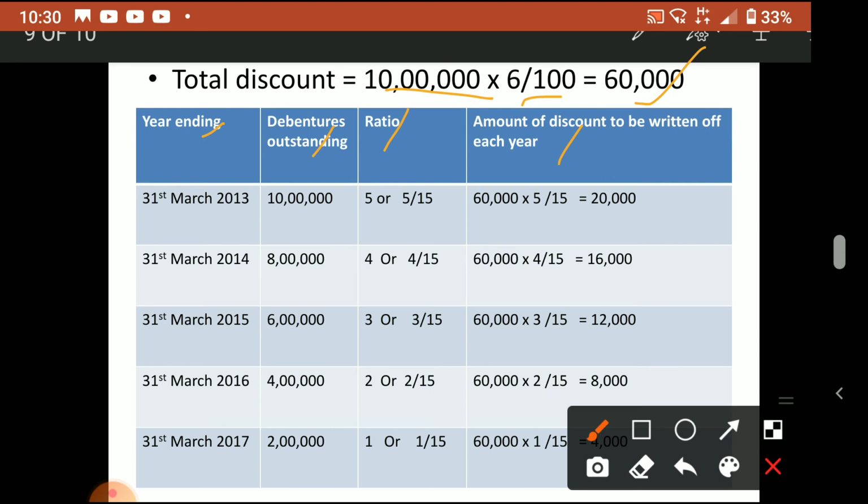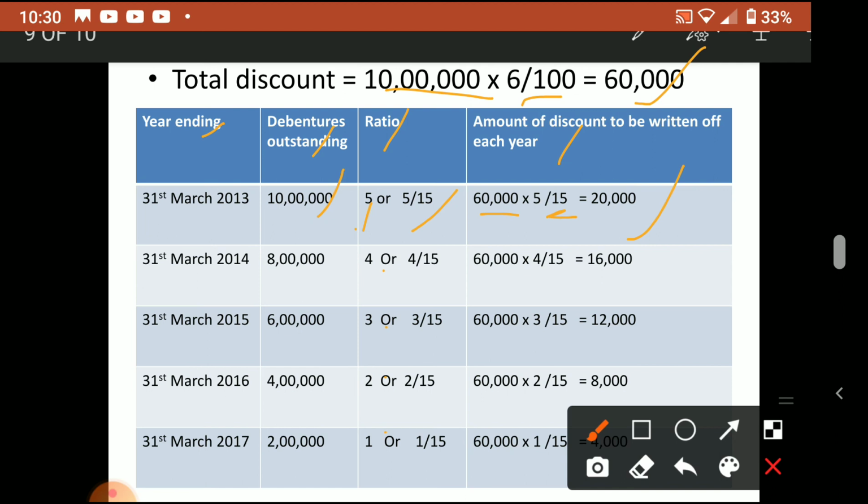So 10 lakh rupees remains in the first year. The ratio is 5 by 15, how 15? 5 plus 4 plus 3 plus 2 plus 1, so it becomes 15. Out of 15, 5, or out of 15, 4, like that. We apply this ratio 5 by 15 to the discount.